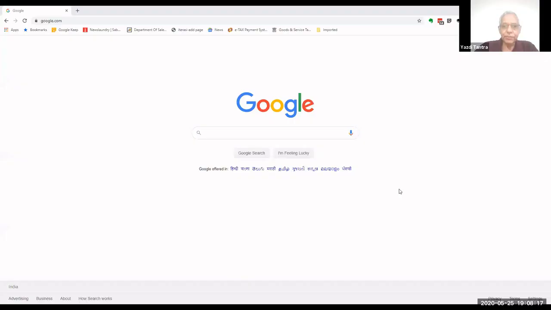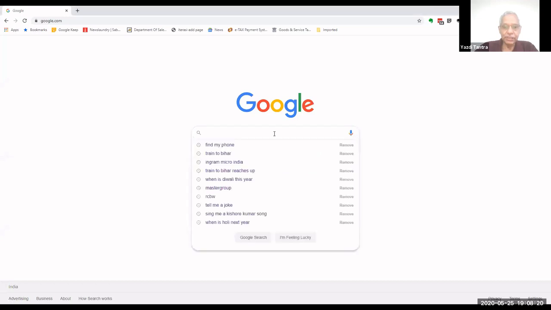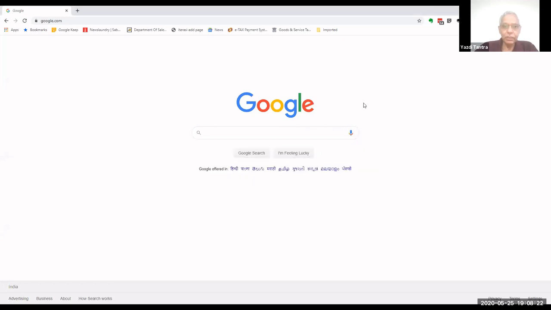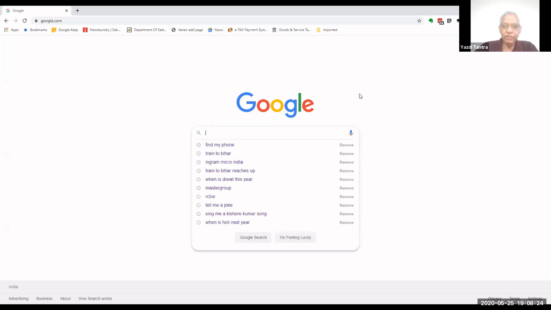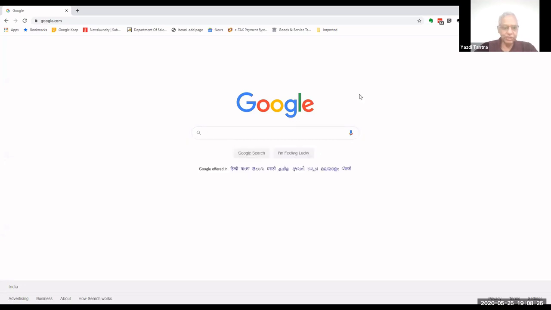So the Google screen is very simple. It is one of the simplest search screens I have ever seen. And we all know that we can do a search as far as Google is concerned. Can you all see my screen, please? Can you just give me a yes or no? Yes. Okay, you can see my screen.